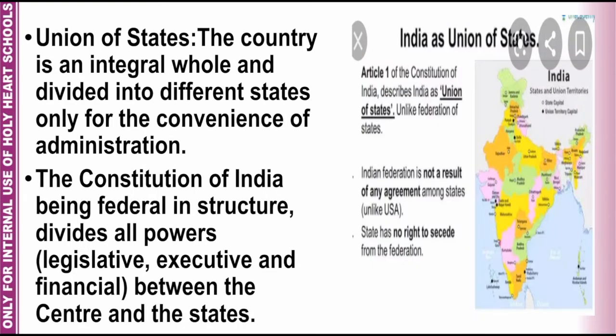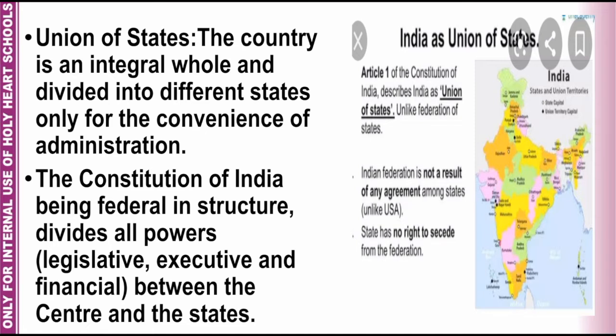The next word is union of states. The country is an integral whole and divided into different states only for the convenience of administration. The Constitution of India, being federal in structure, divides all the powers, that is legislative, executive, and financial, between the center and states.